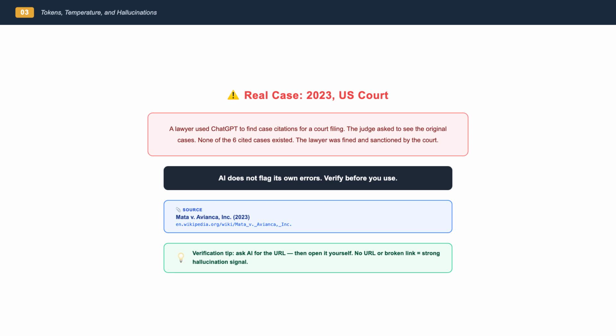Which brings up a practical verification tip: next time AI gives you a citation, ask it for the URL. Then open it yourself. AI can fabricate URLs too, so asking alone isn't enough, but it's the fastest first check you can do. If it can't give you a URL, or the URL doesn't open, treat that as a strong hallucination signal.